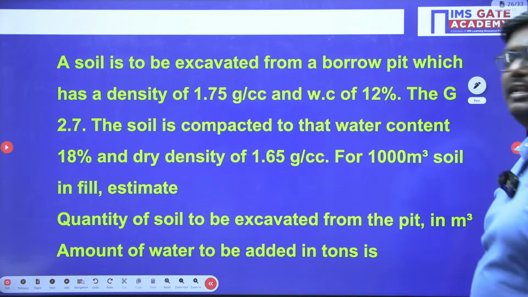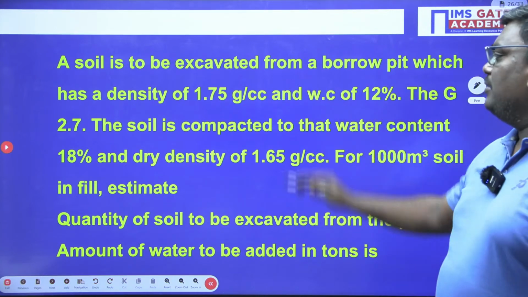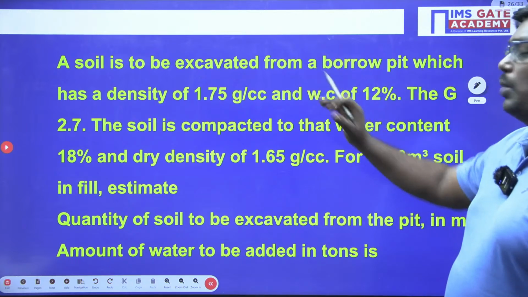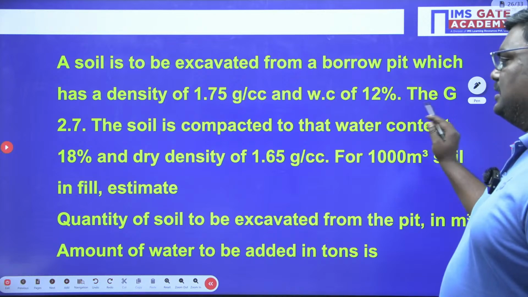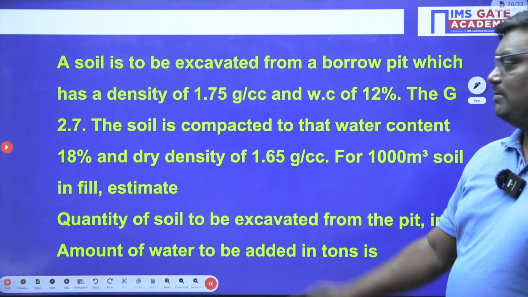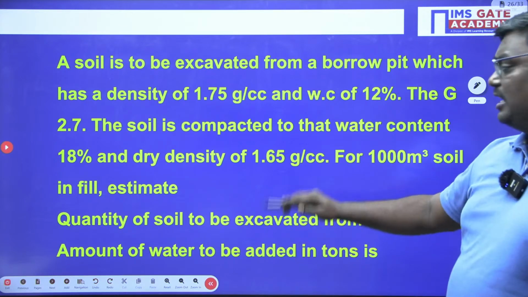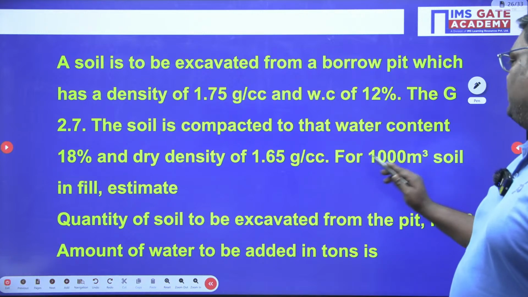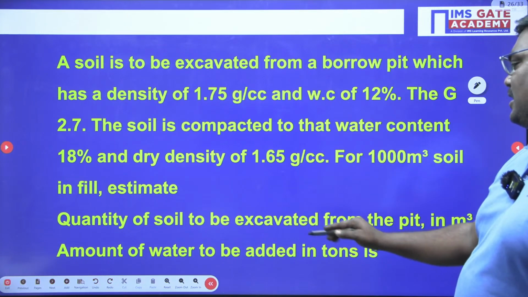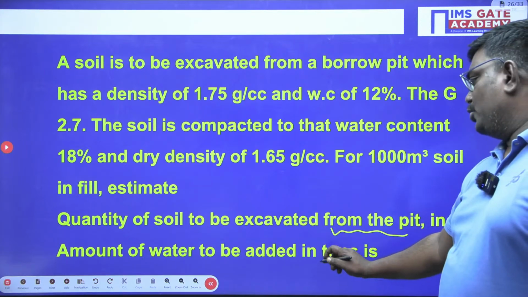So let me read the question. A soil is to be excavated from a borrow pit which has a density of 1.75 gram per cc and water content of 12 percent. The specific gravity is 2.7. The soil is compacted to a water content of 18 percent and dry density of 1.65. For a 1000 meter cube of fill, estimate the quantity of soil to be excavated from the pit and amount of water to be added.